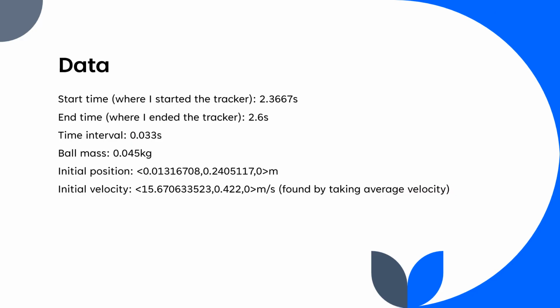So for our data taken from the tracker, our start time where I started the tracker was 2.3667 seconds. The end time where I ended the tracker was 2.6 seconds, which is right where it hit the table for the first time. The time interval between the distances was 0.033 seconds. The ball mass was 0.045 kilograms, and the initial position is listed there, and so is the initial velocity. I took the initial velocity by finding the average velocity between a couple of the points in the tracker data.